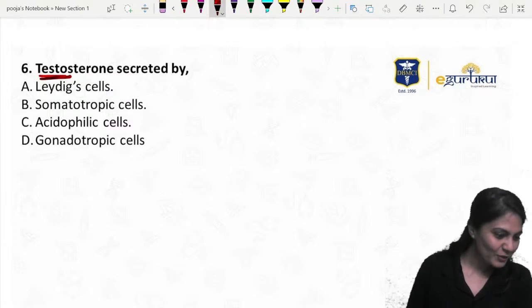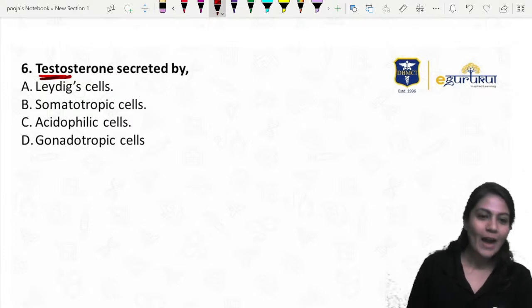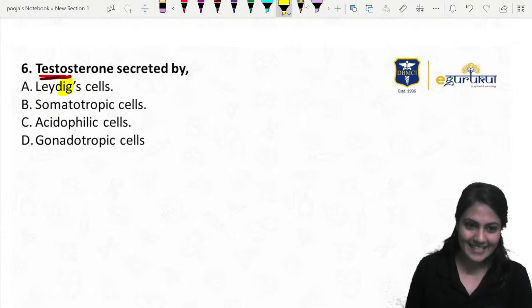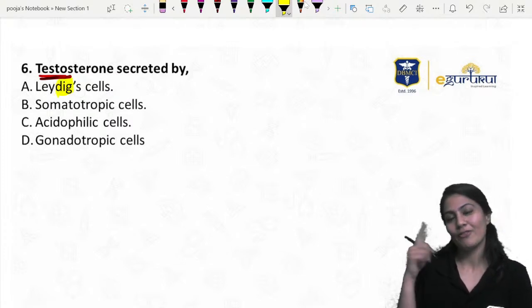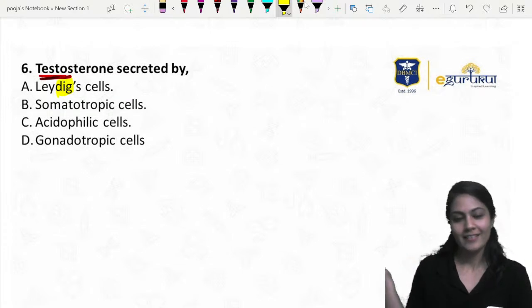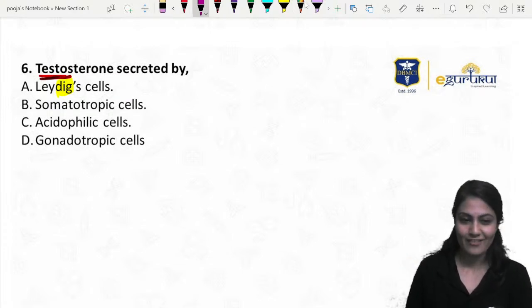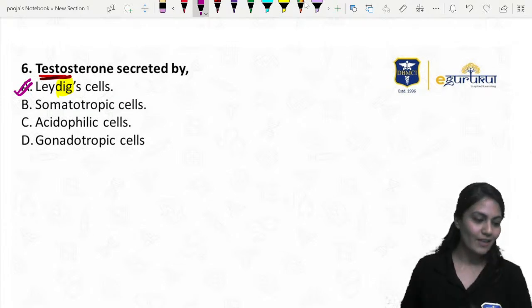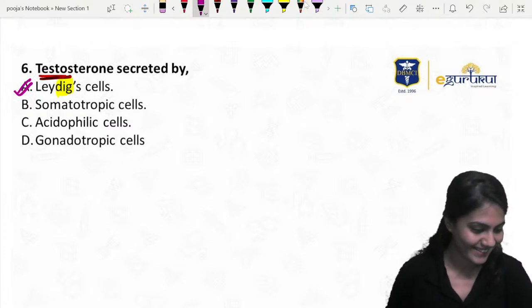Yes. Without the mnemonic, you are giving the right answer. Right. Leydig cells. Right. How they used to remember in our first year is, chalo bata dete hain. If you change the G to CK, that's how they used to remember. That's a very weird mnemonic, I know, but yes, you can remember it. That's how we used to remember in the first year.